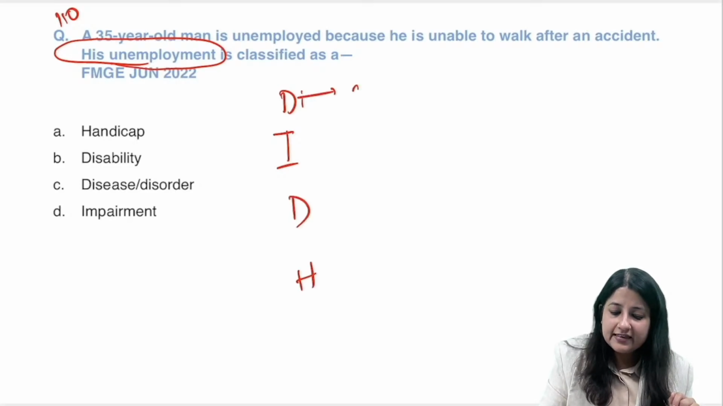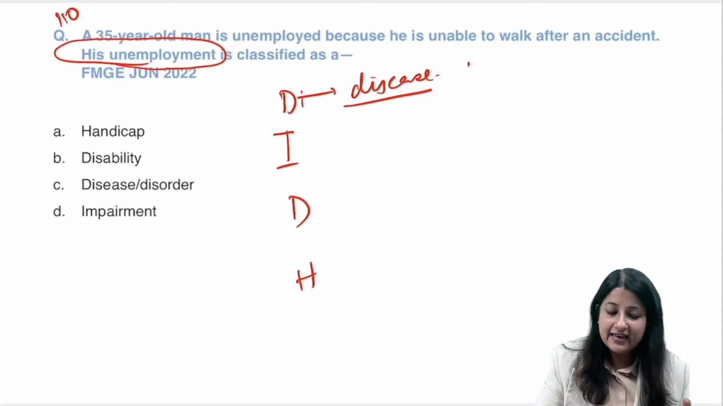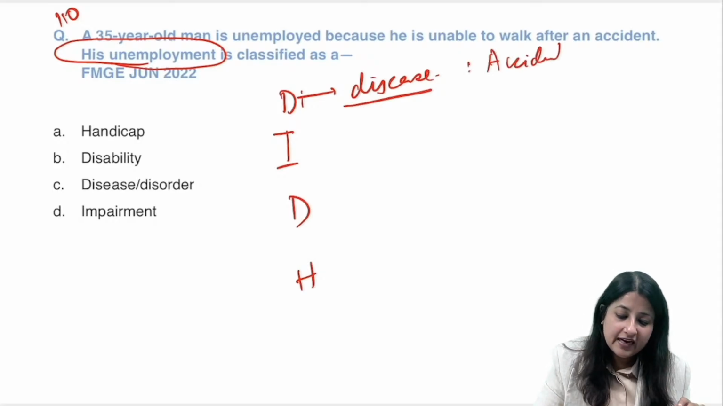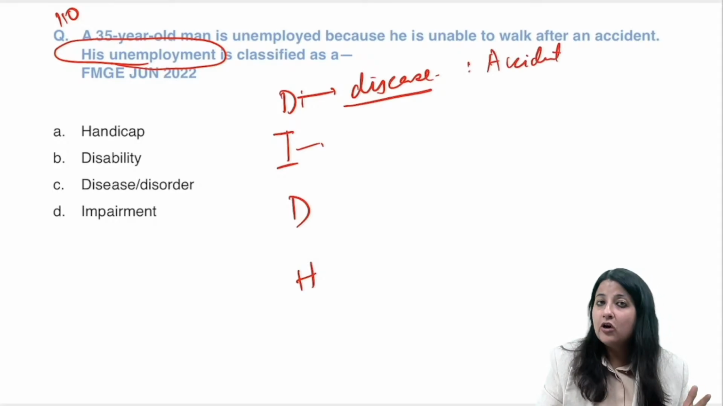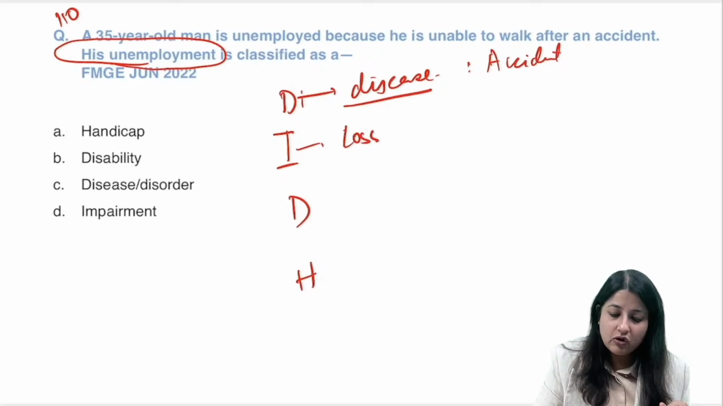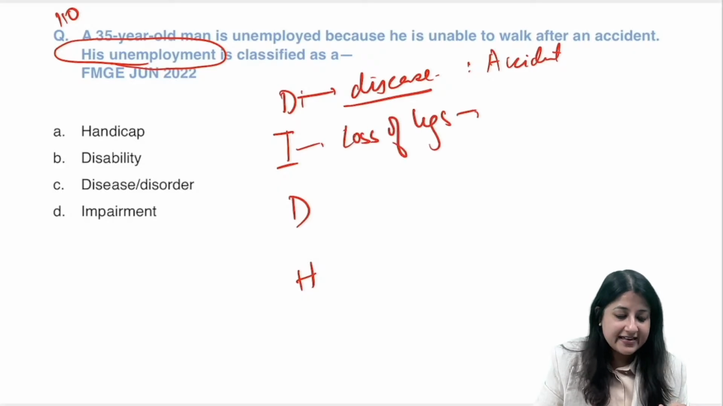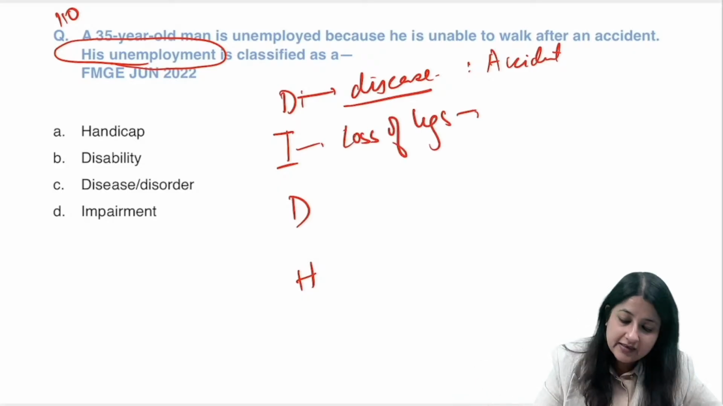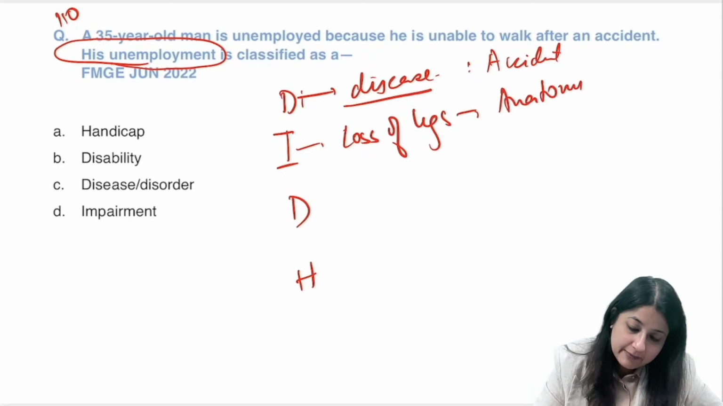D is like disease. What do you mean by disease? Disease over here is like an accident. Now because of that accident, what happens? He lost his foot, loss of foot or loss of legs. Now his anatomy of the body has got affected. So this is what? Anatomical impairment. Structure has got affected.